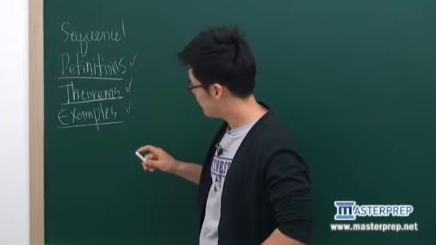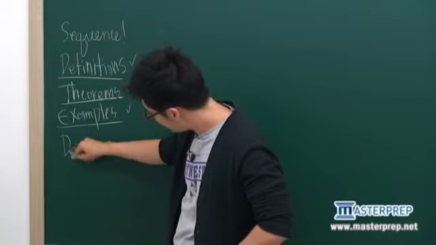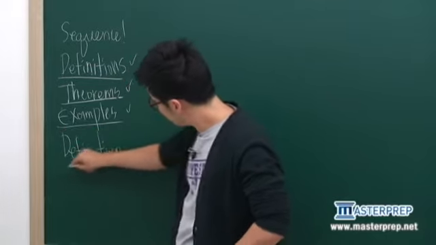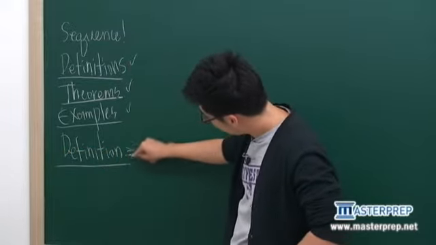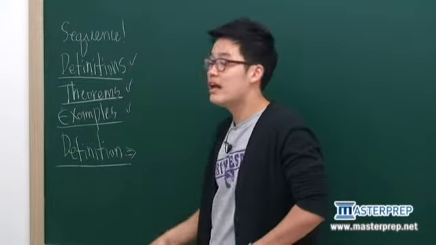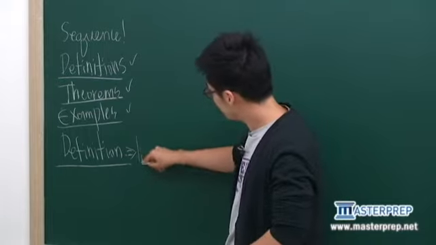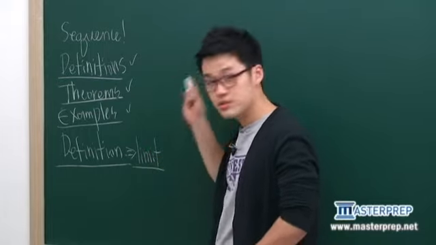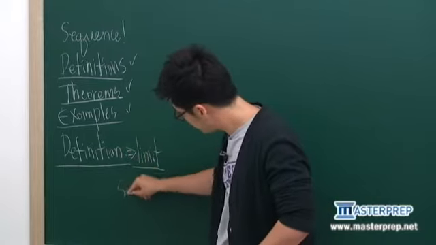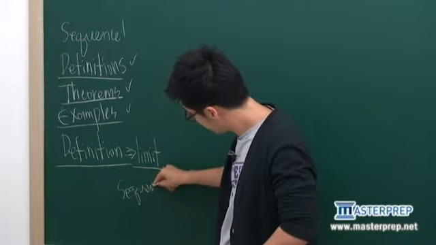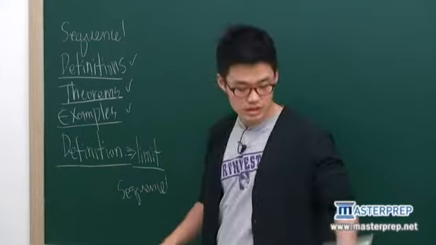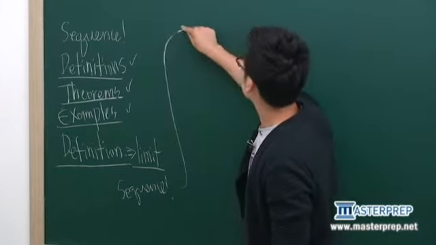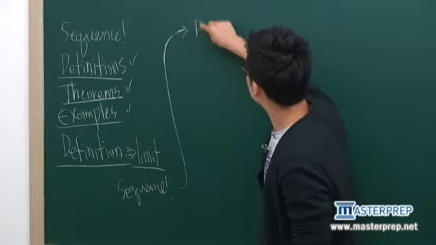So let's do that. The first definition that I want to talk about is about whether we have a limit. When do we say it has a limit? Limit and sequence. So, definition.